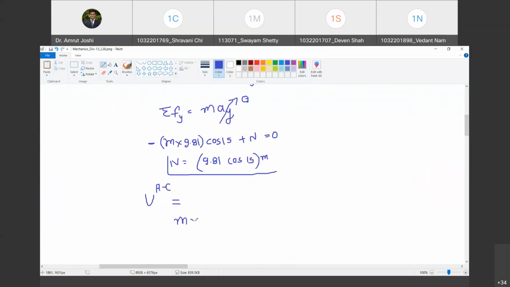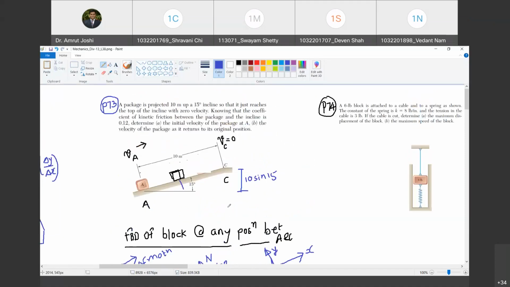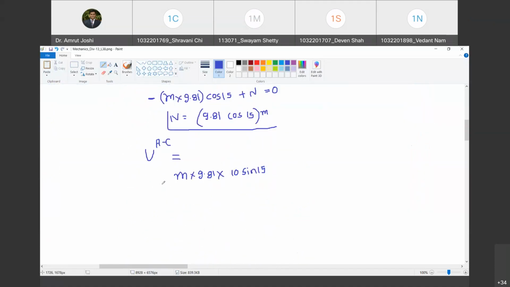So what is the work done by mg? M into 9.81. Happy? Yes, sir. Into 10 sine 15. And is this positive or negative? Just positive, sir. No, negative, negative. Yes, because mg is acting downwards and the block has moved upwards as it moves from A to C. Do you agree with me? Yes, sir. So therefore it has to be negative because the block is moving against mg. Happy? Yes, sir.